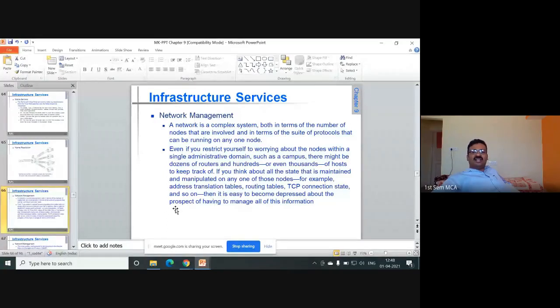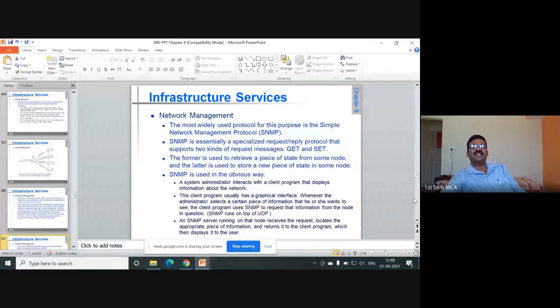So next is network management. A network is a complex system, both in terms of the number of nodes that are involved and in terms of the suite of protocols that can be running on any one node. Even if you restrict yourself to the nodes within a single administrative domain, such as a campus, there might be dozens of routers and hundreds or even thousands of hosts to keep track of. So it's a very complex one, but you have to manage the network, right?